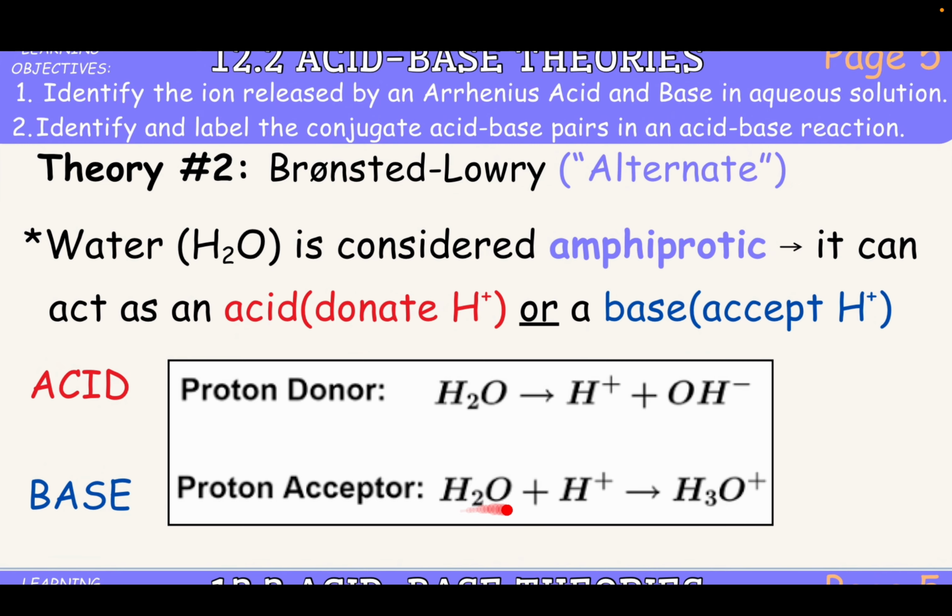So if it accepts that additional H plus, it's going to turn into a hydronium ion. So remember, this is called a hydroxide ion, and this is called a hydronium ion. So they all sound very similar, so be very careful with that. Depending on what water is interacting with, it can go both ways.